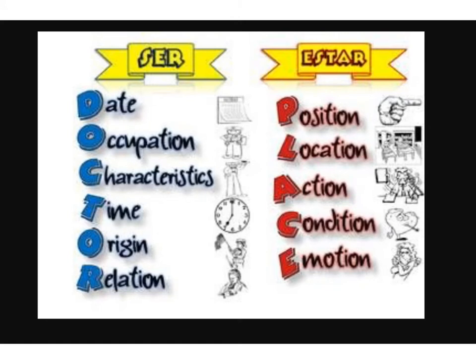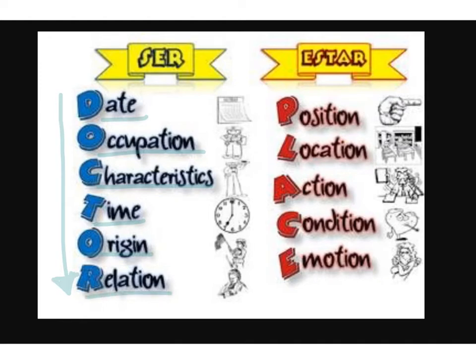Alright, so I've brought in this chart that I got offline, which shows the differences of when you could use ser and estar. As you can see for ser, we have an acronym here that spells doctor. So if it's a date, you would use ser. If you're describing someone's occupation, if you're describing their characteristics, if you're saying what time it is, the origin of something, or the relation.